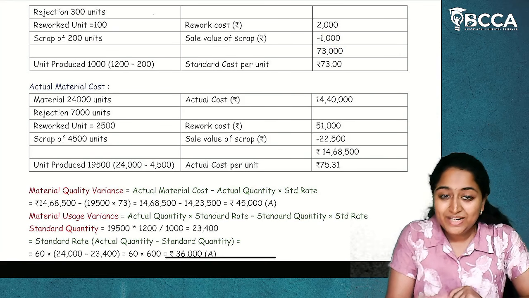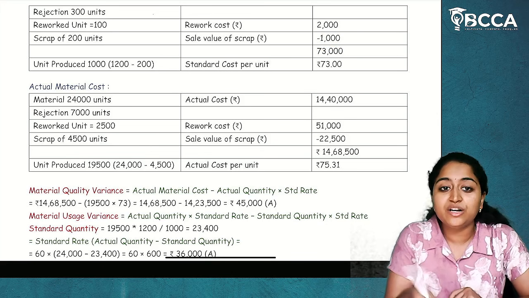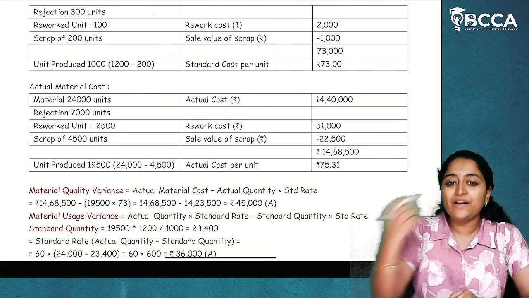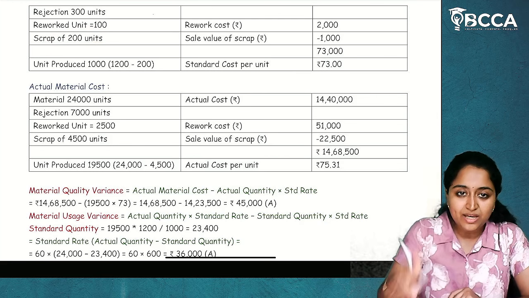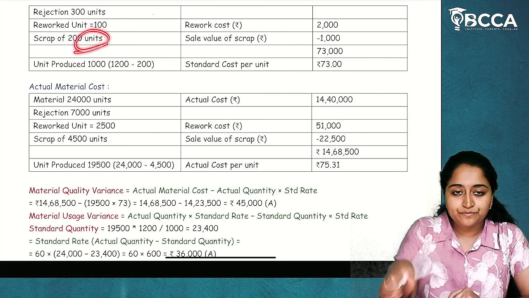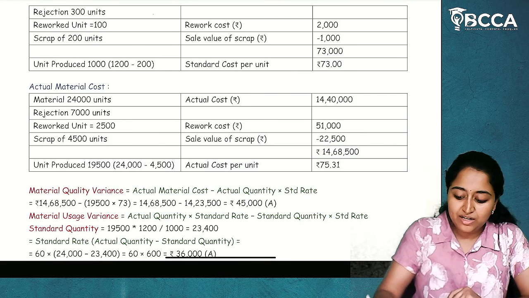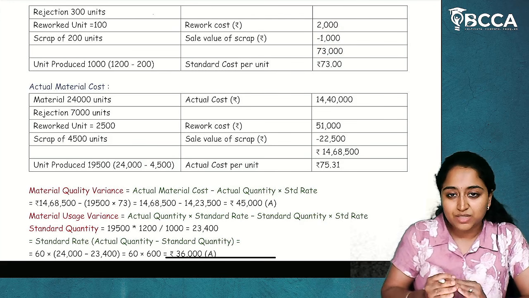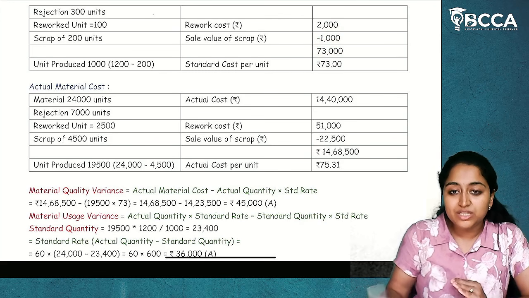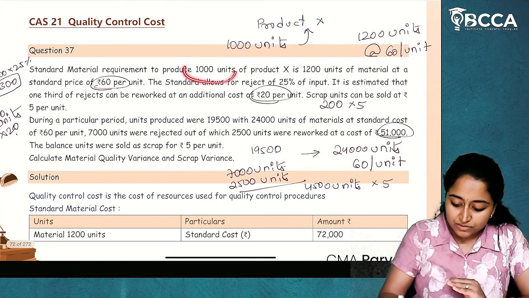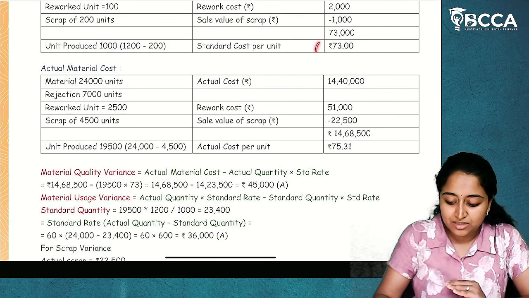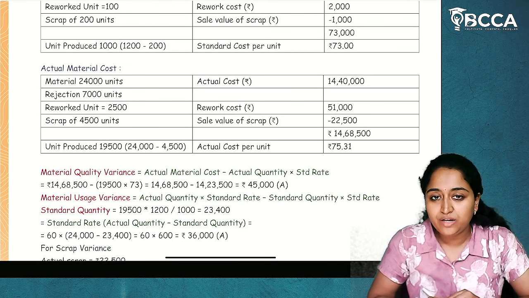Now, what is the cost I have incurred? Material cost. What is the again cost I have incurred? Reworked cost. Now, what is the scrap? By doing scrap sale, I have got the income. So, reduce this. Okay. First two are cost. This is income. This is not the expense. So, we'll reduce this. Now, what is the total expenditure of standard cost? 73,000. 73,000 is for how many units? 1000 units of product X. For 1000 units of product X, rupees 73 per unit. I hope it is clear.